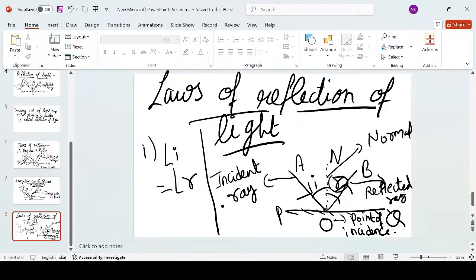So the first law says the angle of incidence is always equal to the angle of reflection, no matter what. Let's take if the angle of incidence is 30 degrees. Then what will be the angle of reflection?